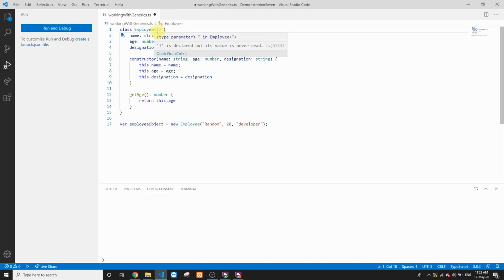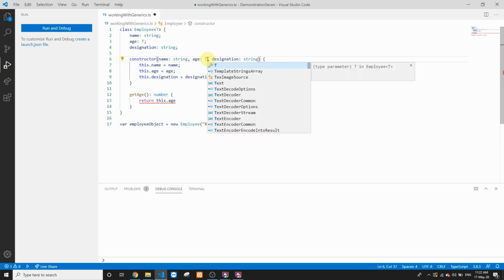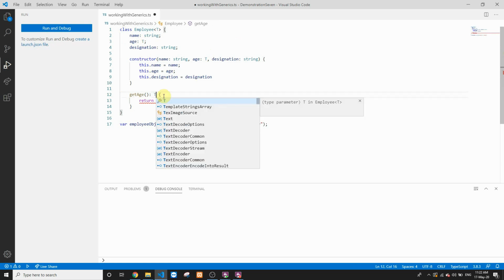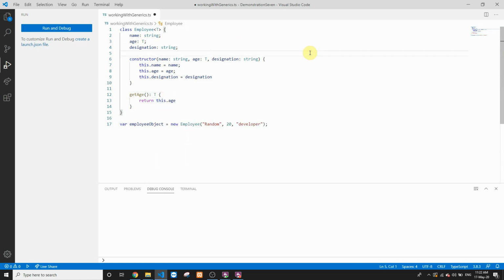Whatever type information we are passing to the class, we use that same type information to define age. So we'll put T over here. In the constructor, again it can be either number or string, so I can put a generic type T. Similarly over here, I can just replace this number with T. Now you see we have the entire code up and running, and there is no compile time error.